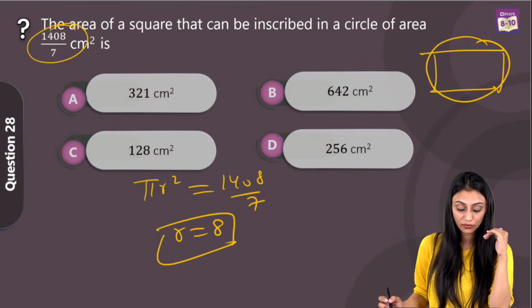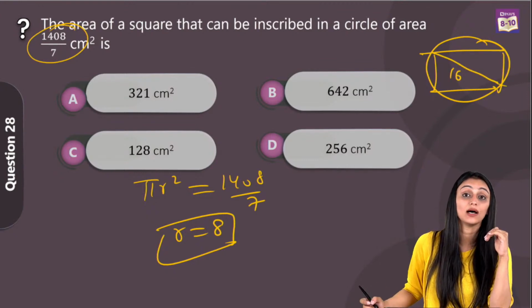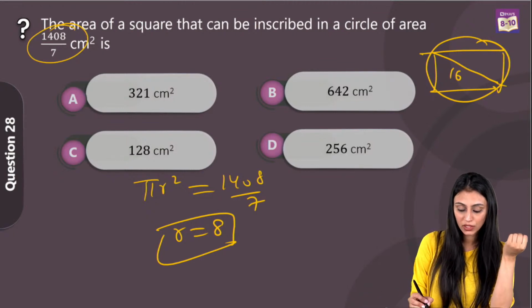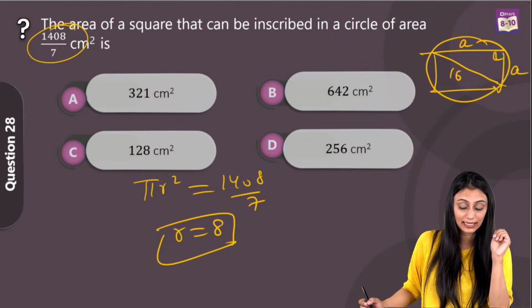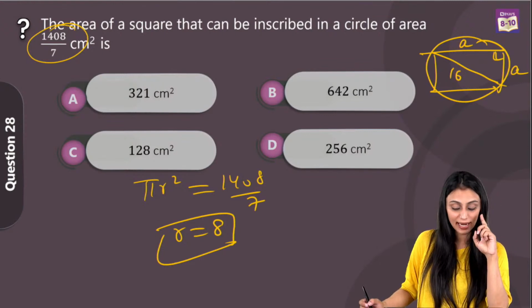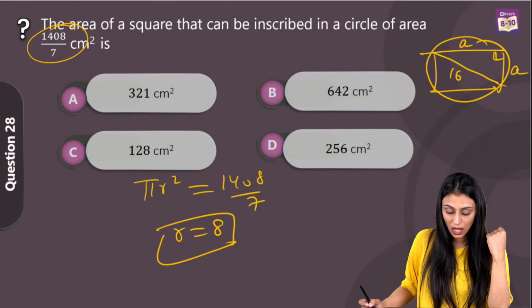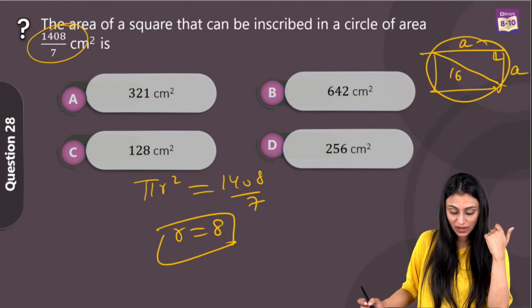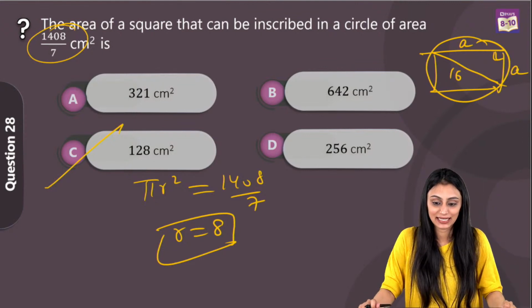Once you have the value of radius, that means you have the diameter of the circle. This diameter is nothing but the diagonal for this square, and we know that the sides of the square are equal. This is 90 degrees, right? Using the Pythagoras theorem, you get the side of the square. Once you have the side, you get the area of the square, which is side square. So once you simplify this, you're going to get 128 centimeter square, which is option C in this case.